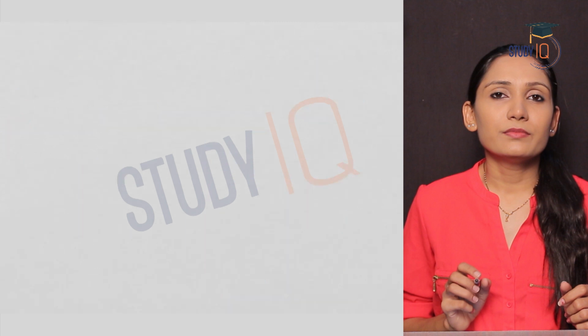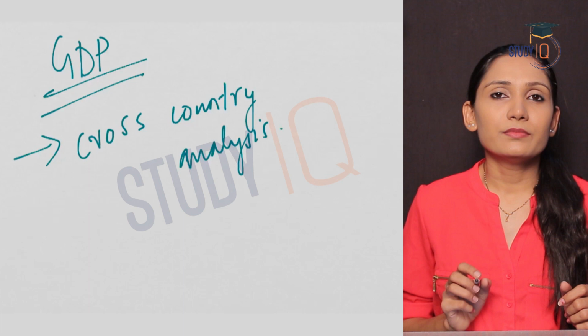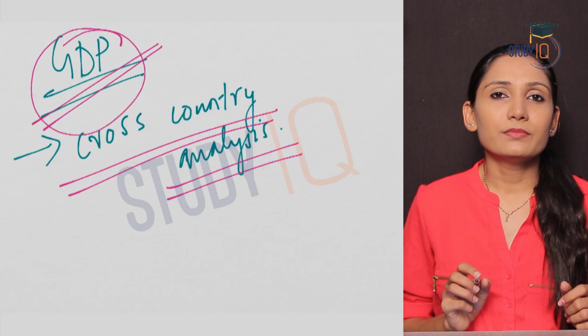But when it comes to GDP, what is more important here? GDP is a key measure in comparing the performance of an economy with other economies. That means cross-country analysis. So GDP helps in cross-country analysis. If you want to compare the Indian economy or growth in Indian economy with that of other economies, this is important. GDP is a key measure for that.